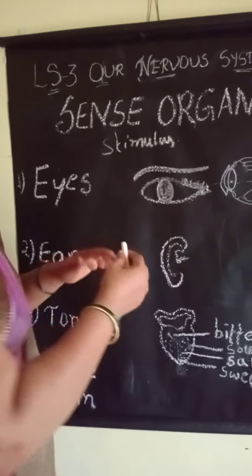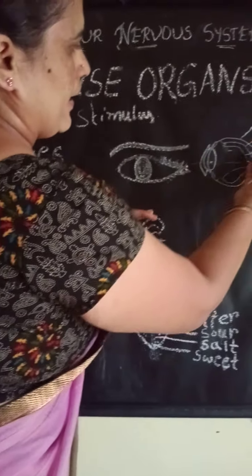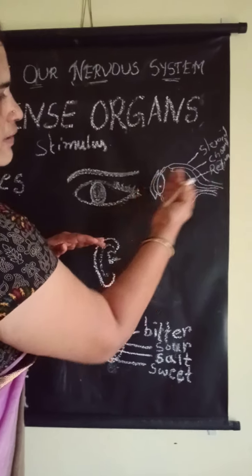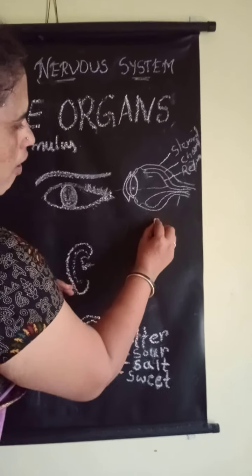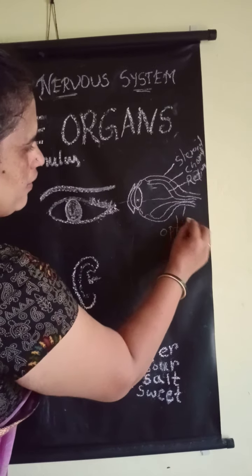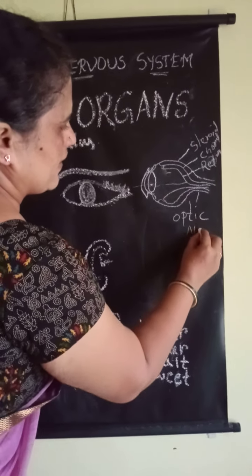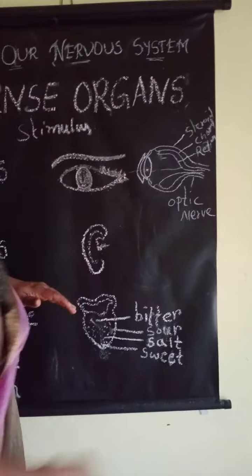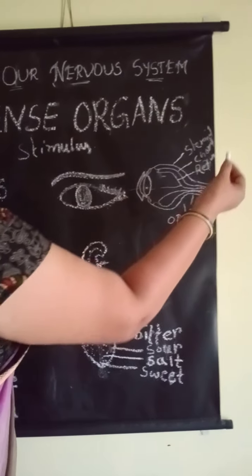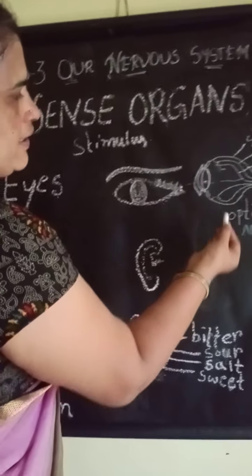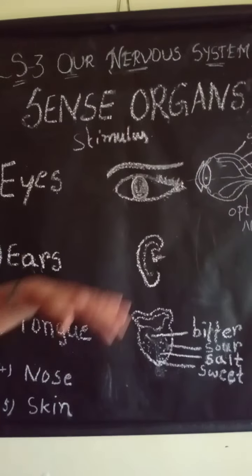That is how the message will be passed from the eye, retina to brain, and brain to eye. The nerve which carries it is called the optic nerve. The optic sensory nerve and optic motor nerve will carry the message from eye to brain and brain to eye. This is about the eye.